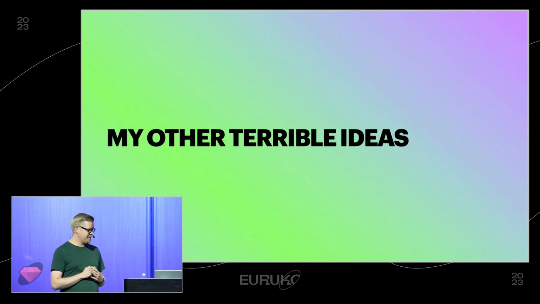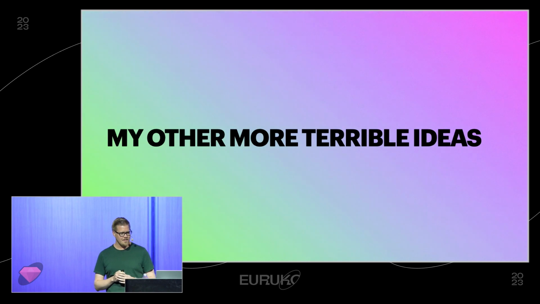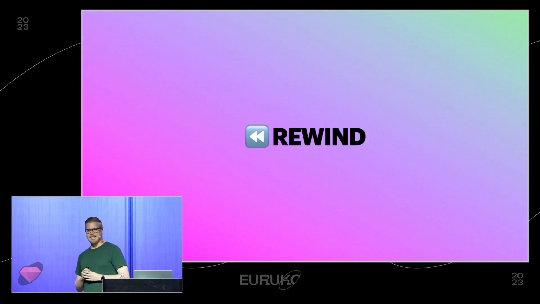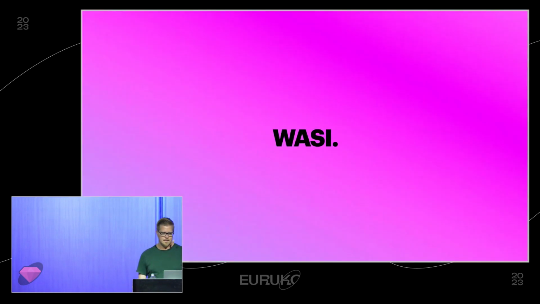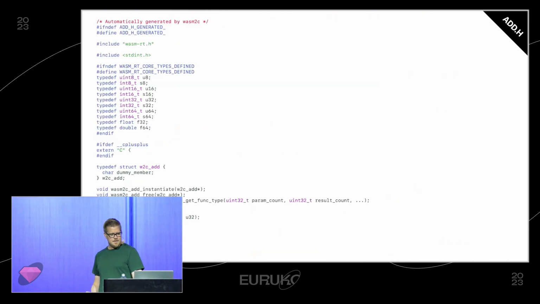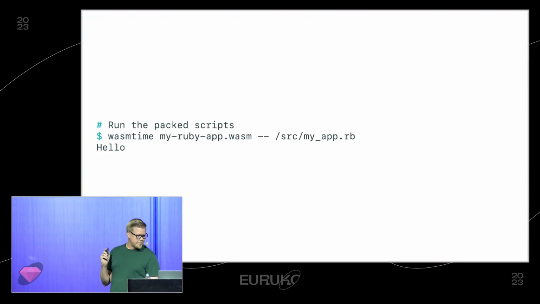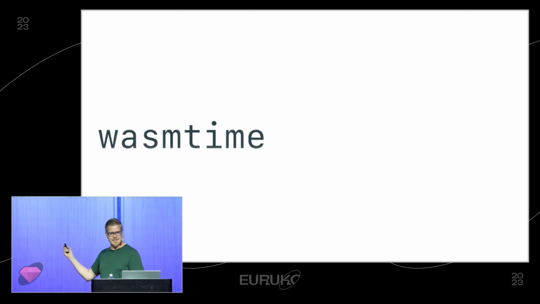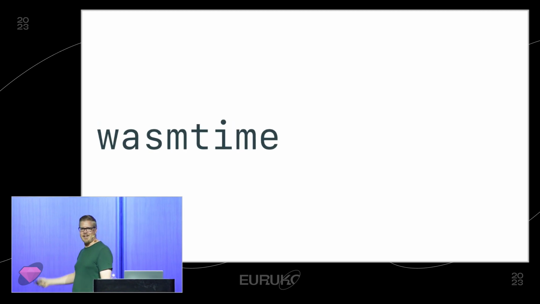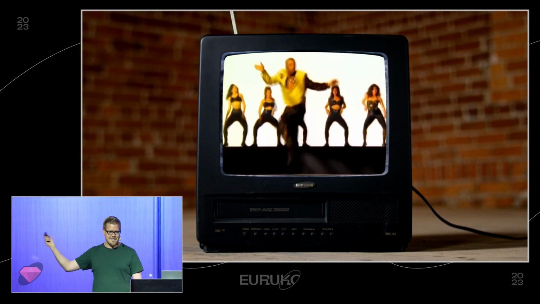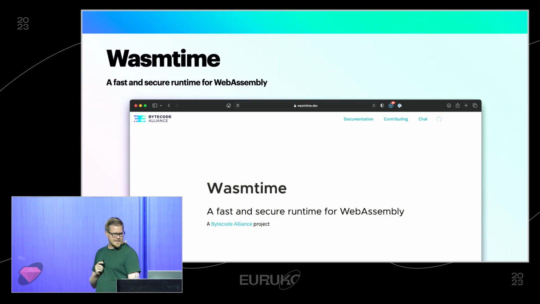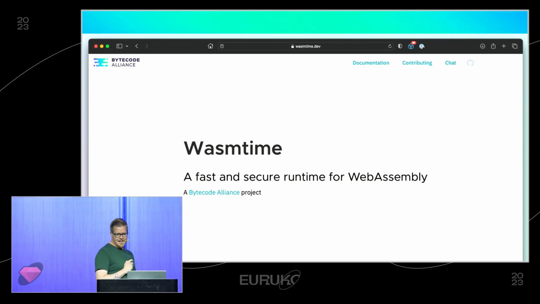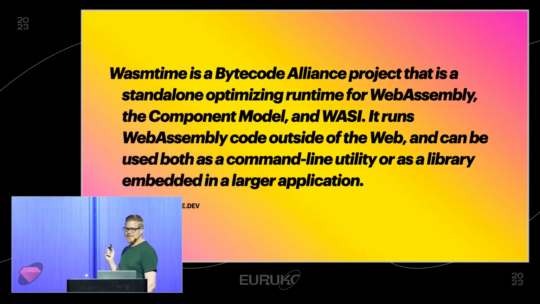But hey, we're not out of terrible ideas yet. If we rewind right to the beginning of this talk, we already ran Ruby outside of the web. So it must be possible. So what in the devil is this Wasmtime? And no, it's not hammer time. It's a fast and secure runtime for WebAssembly. And it sounds like exactly the sort of thing we want.